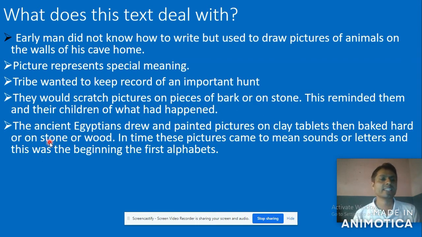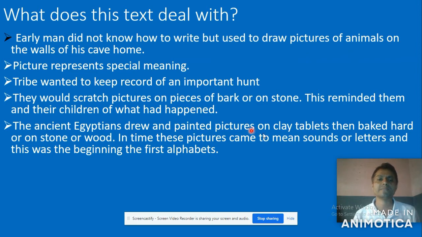The ancient Egyptian, the people who live in Egypt are called what? Egyptian. The ancient Egyptians drew and painted pictures on clay tablets, then baked them hard. Baked hard means they cooked them, and then they baked hard or on stone or wood. In time, these pictures came to mean sounds or letters, and this was the beginning of the first alphabet.